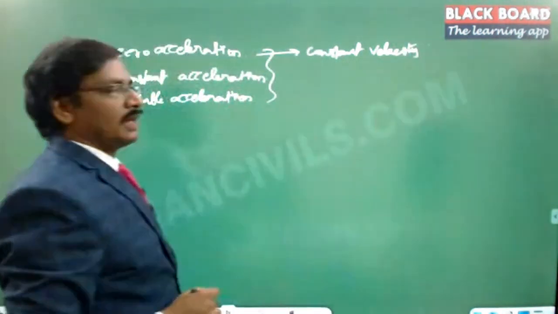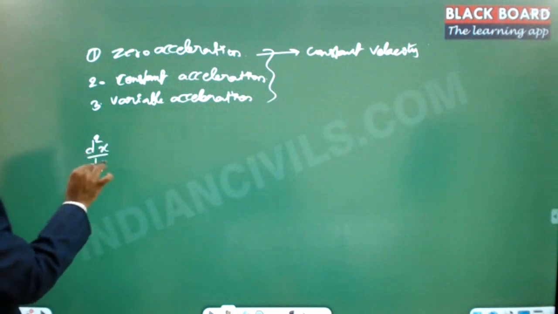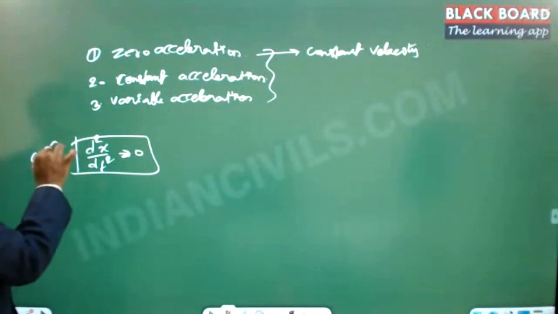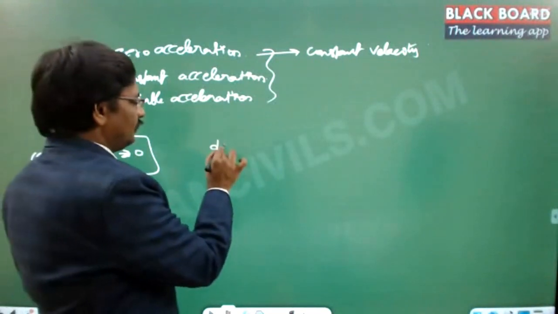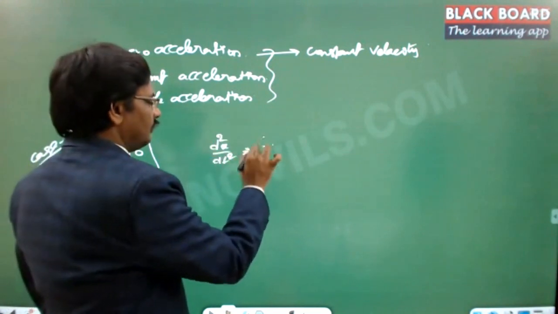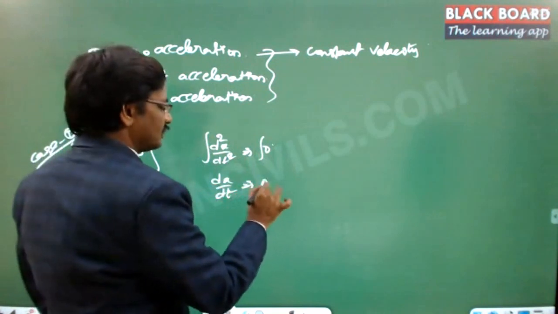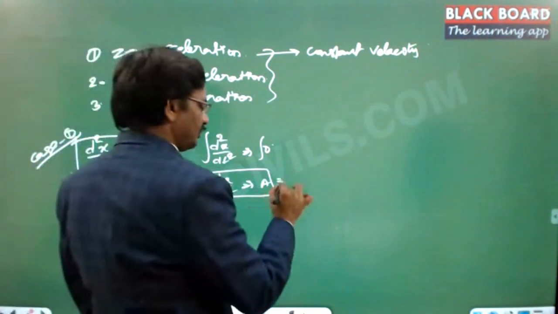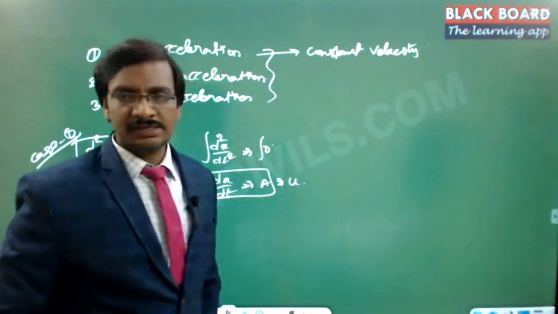To derive the expression, d square x by dt square is equal to 0. So this is case 1. The acceleration is equal to 0. It implies that if you integrate d square x by dt square equal to 0 on either side, dx by dt is equal to some constant. That means the velocity is constant. This is what we usually represent with u. So u is equal to constant in the case of zero acceleration.